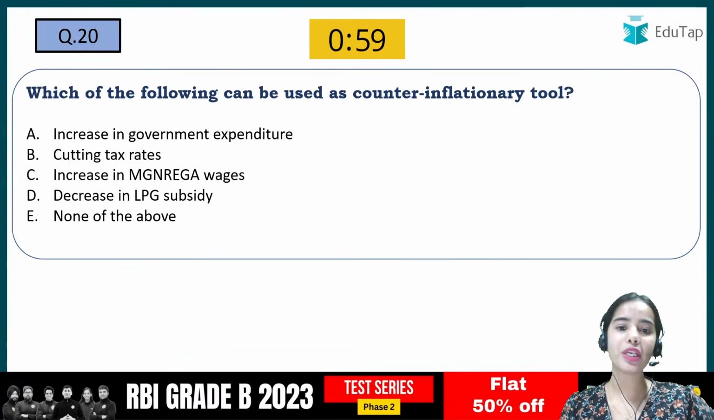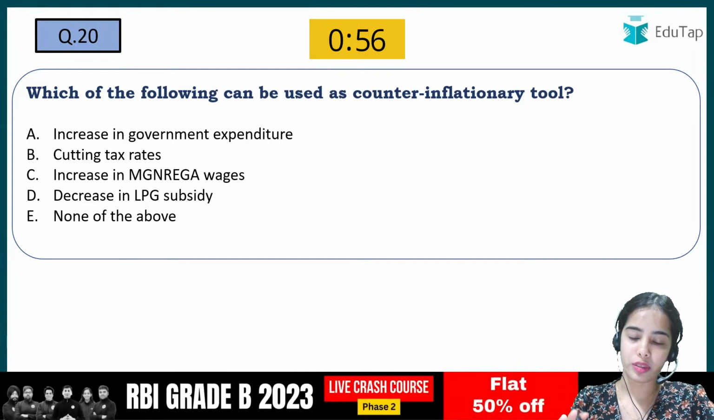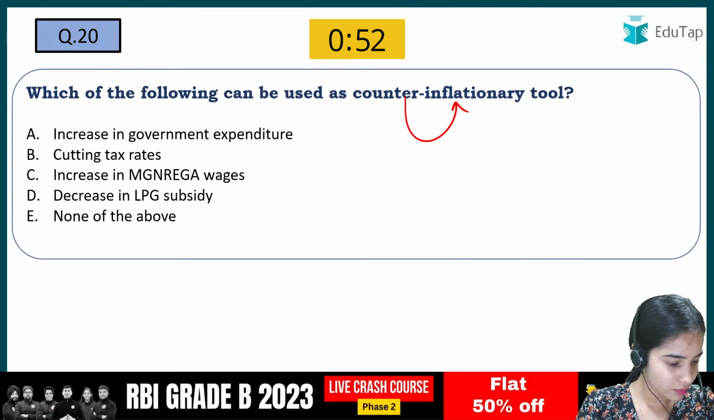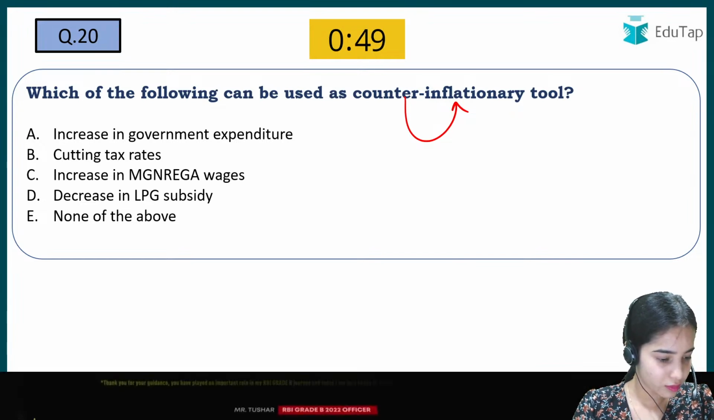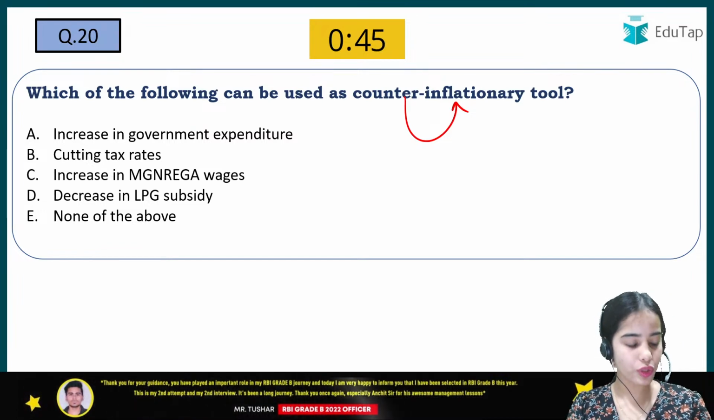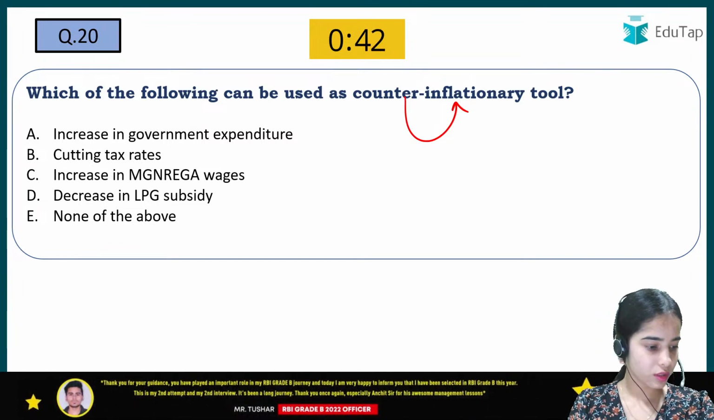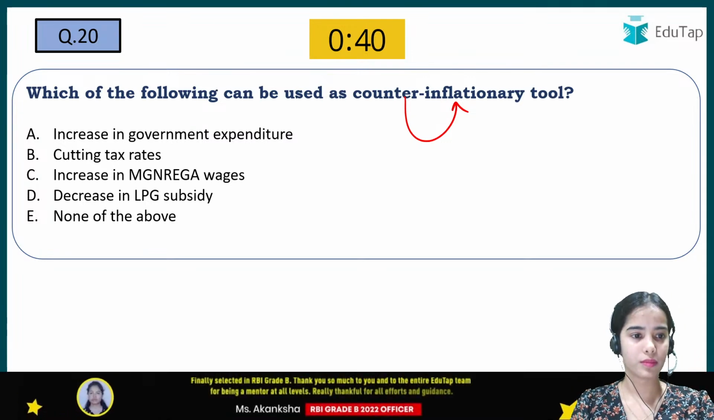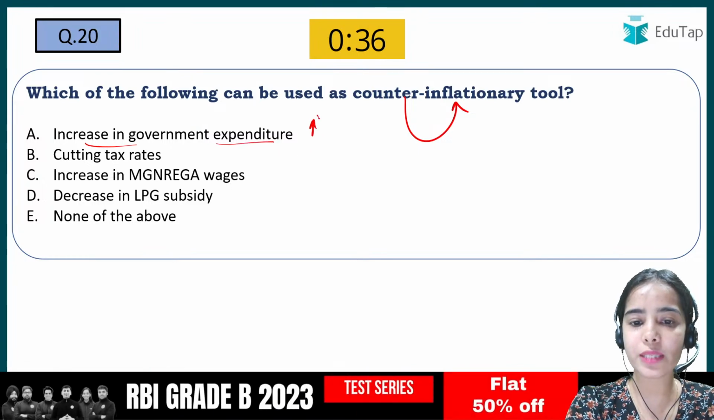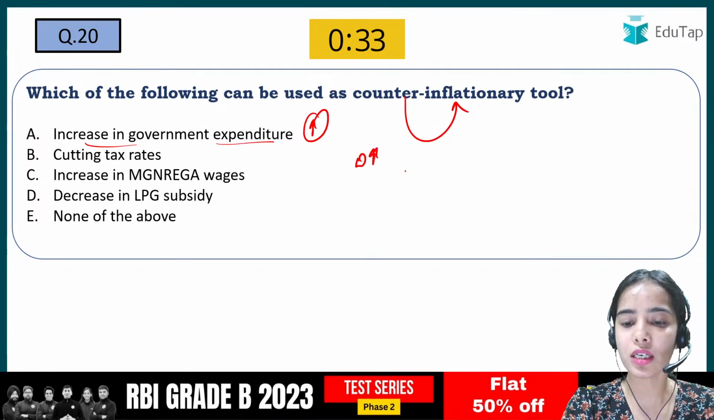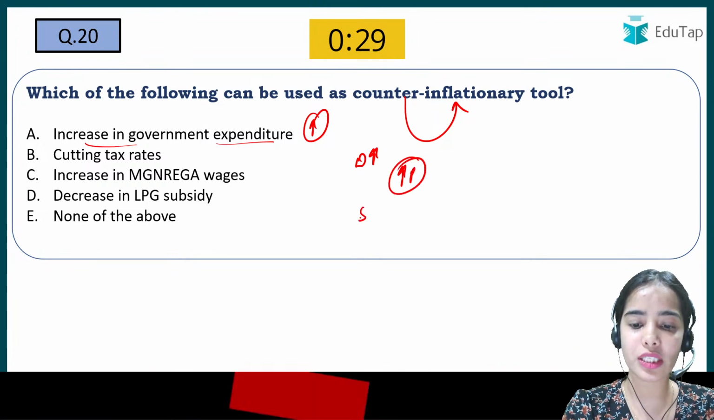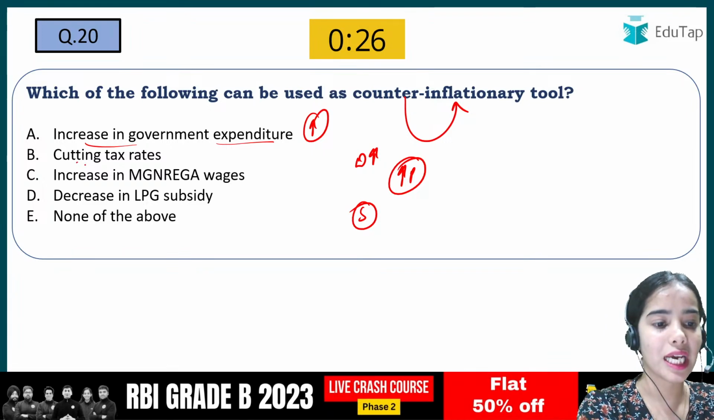Which of the following can be used as a counter-inflationary tool? That is, to fight the inflation, which tool can be used? So let's be a little faster now. Okay, increase in government expenditure. If the government is spending more, the demand will increase. When the demand is increasing, the prices will increase in the country if the supply is not able to increase with the pace. Cutting tax rates.